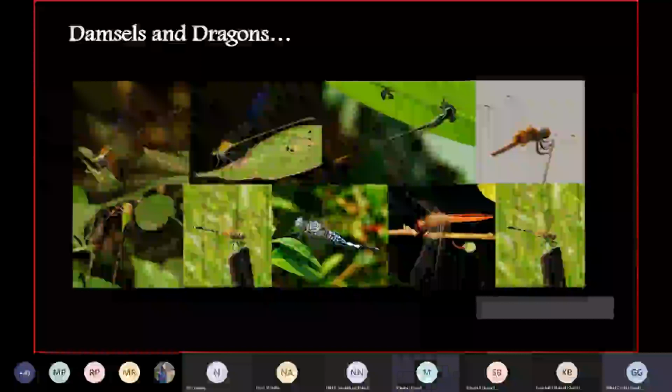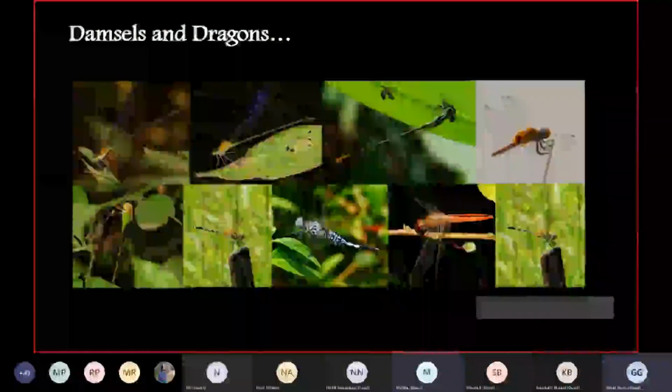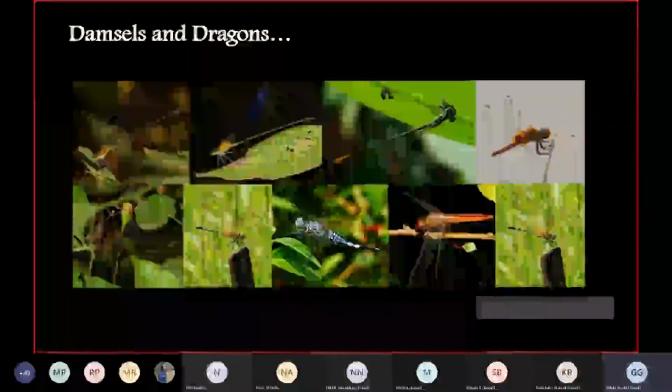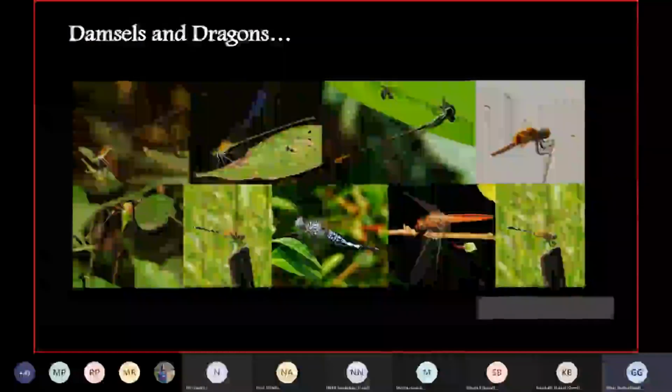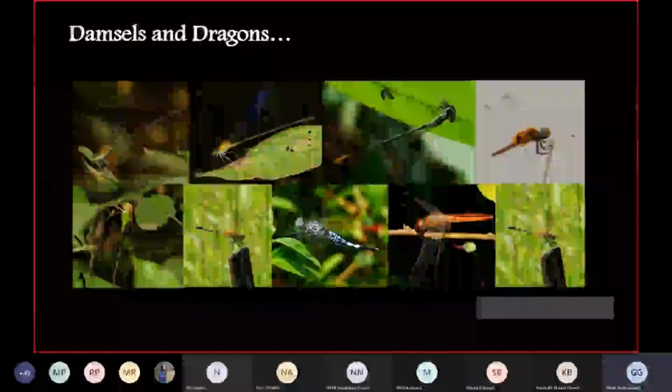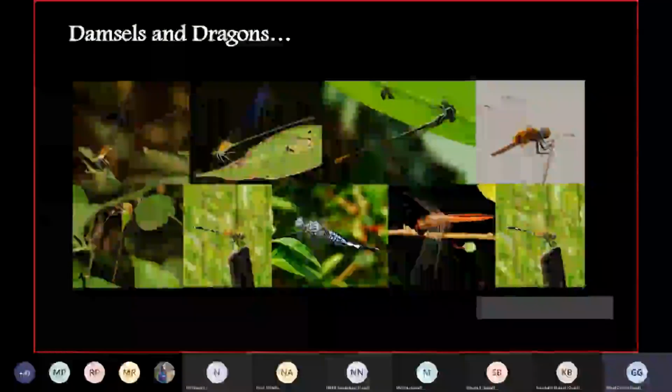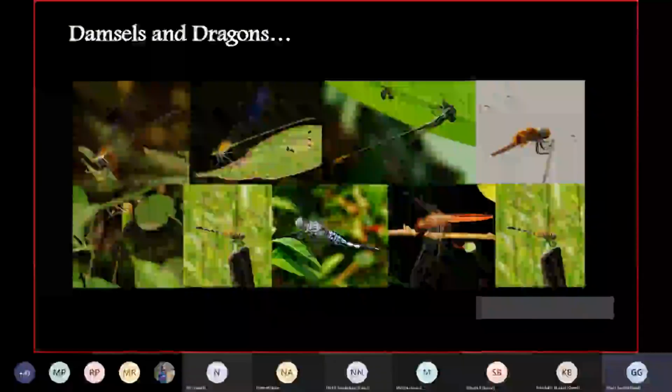Could you repeat the question, Gauri? Okay. What makes an insect an insect? What is the main characteristic of an insect? Any guesses? I'm sure we must have come across a lot of insects in our life. Like there is a cockroach, there is a mosquito at least. Everybody has seen these two insects.